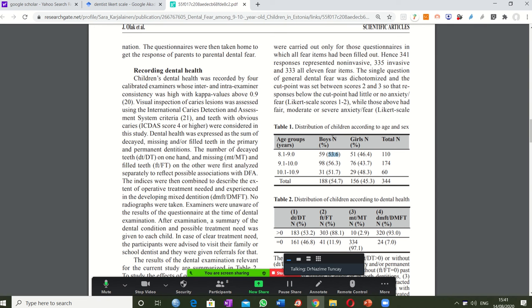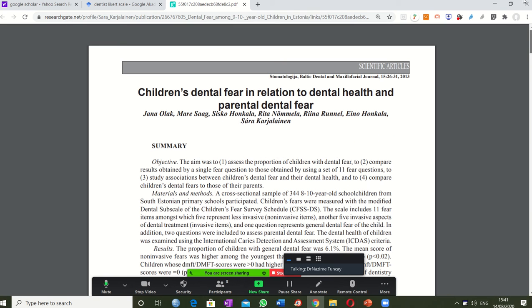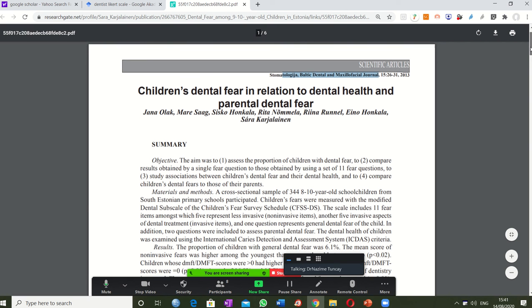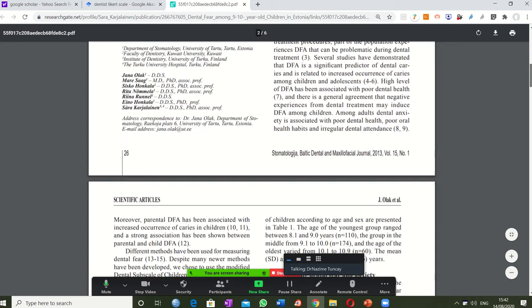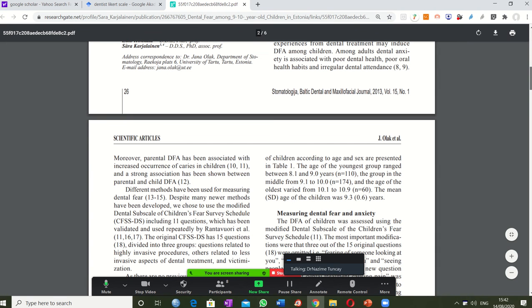Now look here, there is a different description. This big N is the number, okay, different articles in different papers. This is a paper from a dental maxillofacial journal. Okay, in this journal, it is written according to the journal's writing rules, author writing rules.